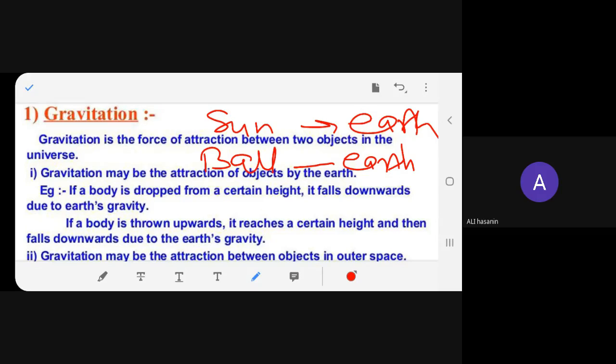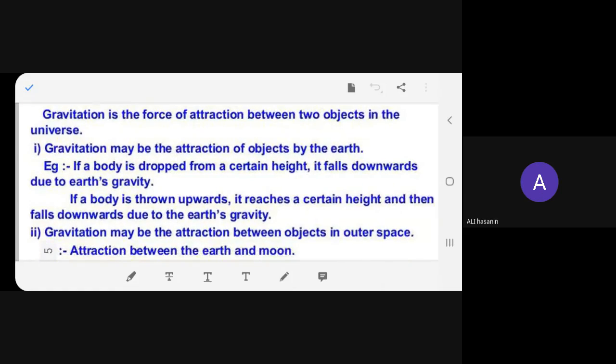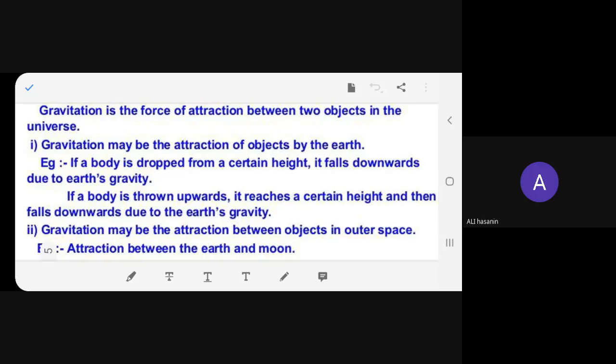So, what are we talking about? We're talking about the attraction between two objects found in the universe. Now, that can be attraction of objects by the earth. That's the first point: any object which is falling on the earth falls downwards. It doesn't go up. If I allow it to free fall from a certain height, it won't go up. It will only come down. Why? Due to Earth's gravity.